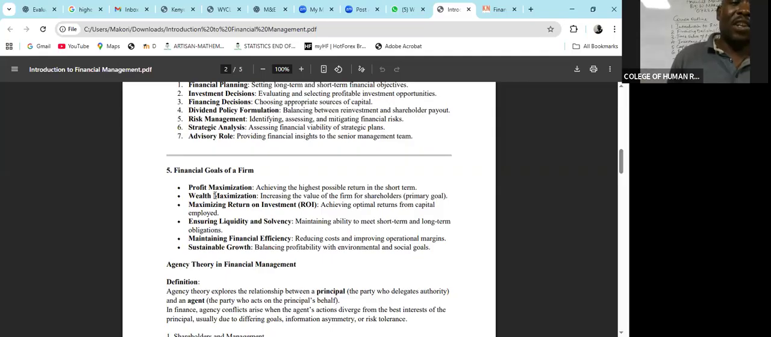If you buy shares at 10 shillings per share, after maybe 5 years, they are now selling at 30 shillings. Your wealth has been maximized significantly. If you decide to sell those shares, you will get very good returns. Because you bought them at 10, you are now selling at 30. Every share that you sell, you will be gaining 20 shillings on top of what you invested.